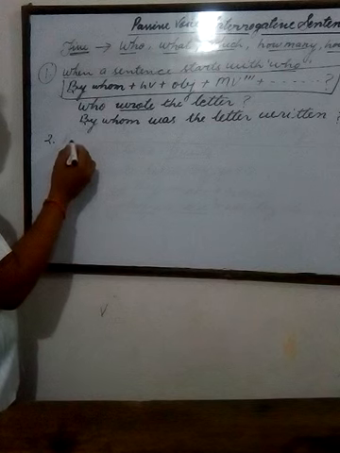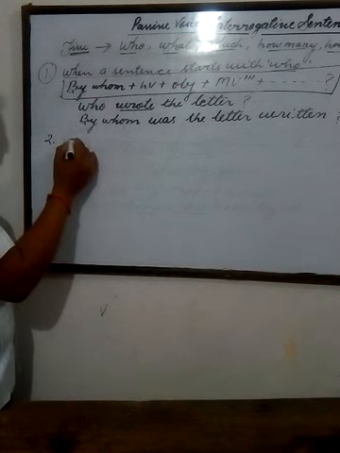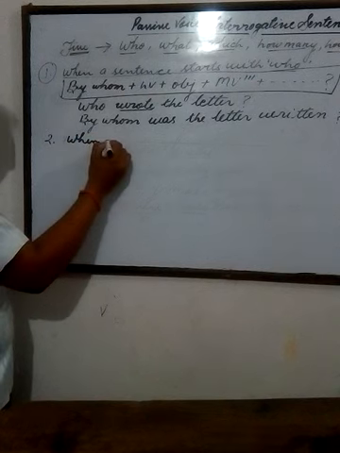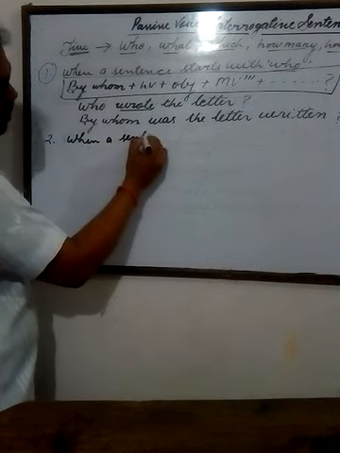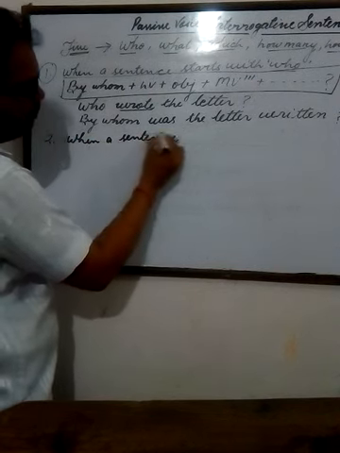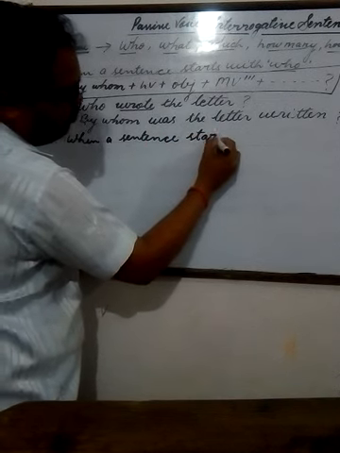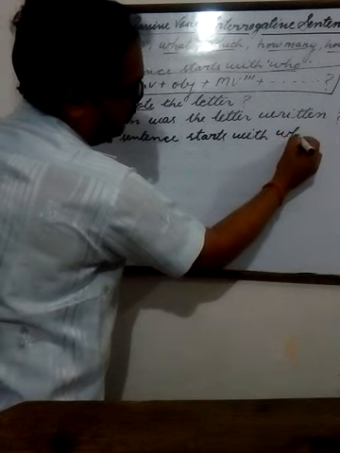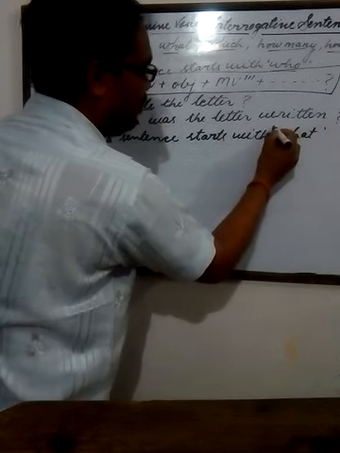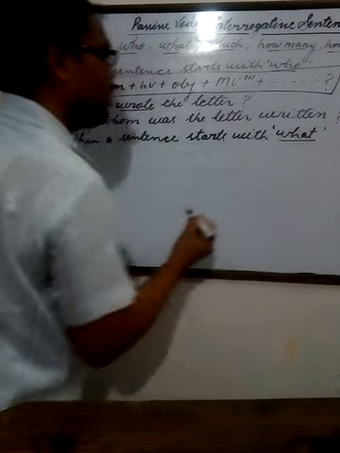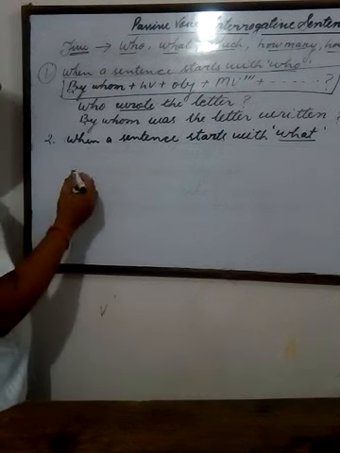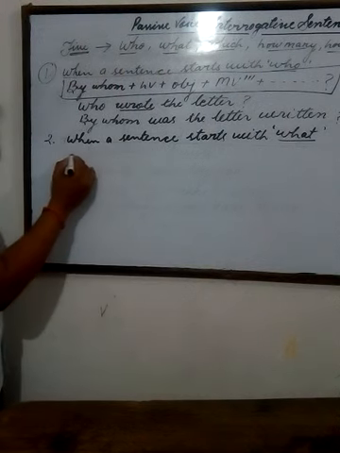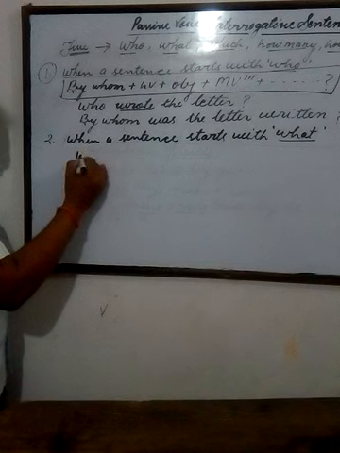Second type of sentence which starts with what. When a sentence starts with what, this is also a very different structure, because you know that there is no object in such sentences which start with what.